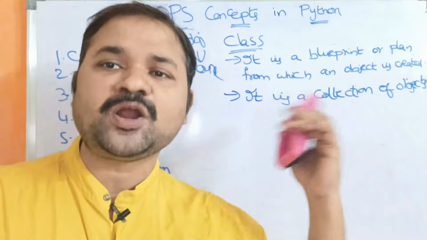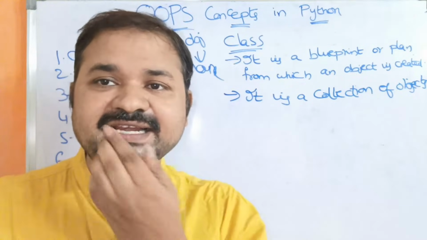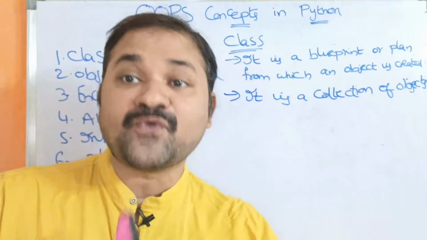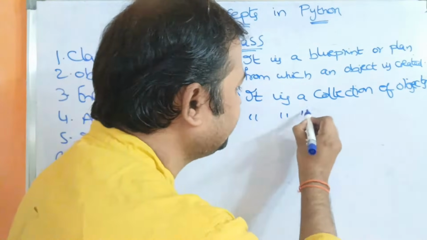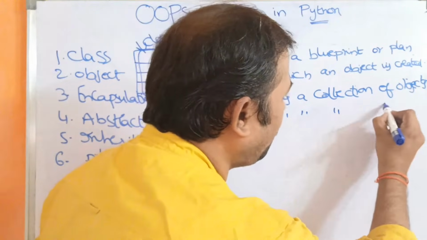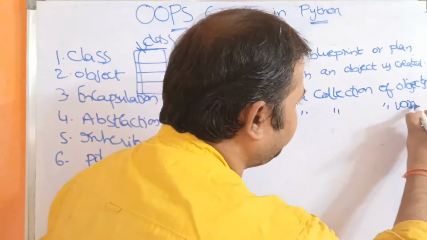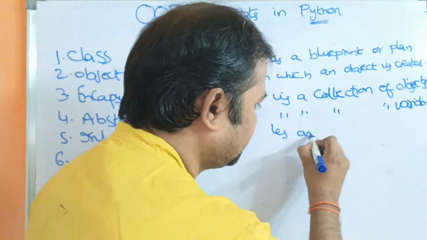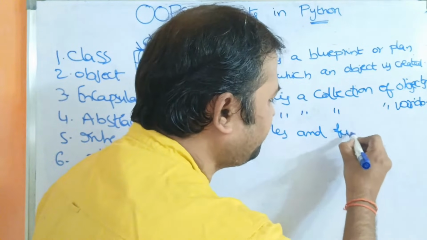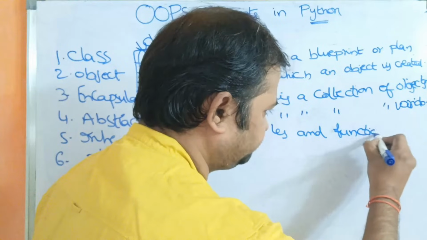And one more important point is that class is a collection of variables and functions. So class mainly contains variables and functions.